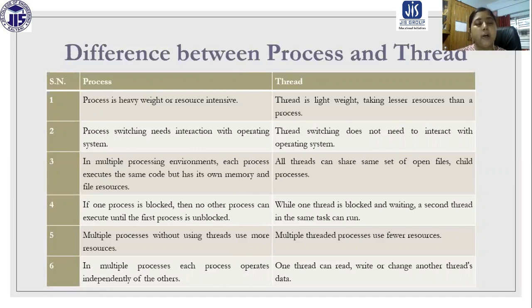In multiple processes, each process operates independently of the others. But in threads, one thread can read, write, or change another thread's state also. So that can be a disadvantage of threads. So these are the things that we should discuss when we compare process and thread.